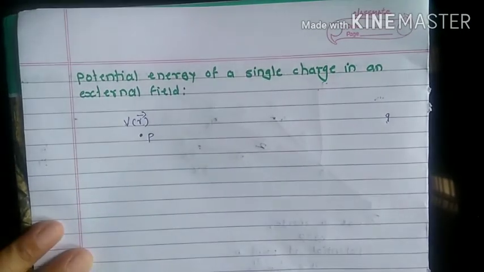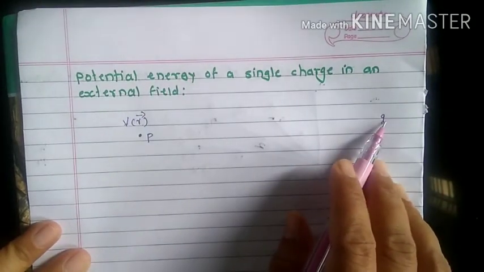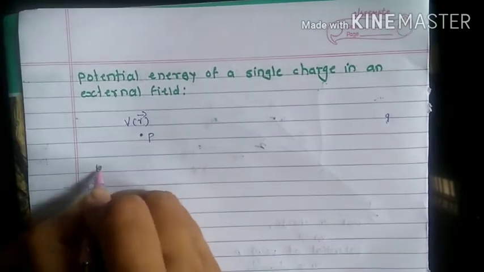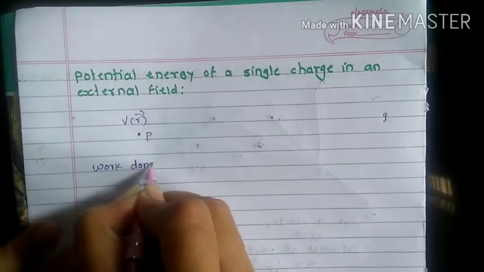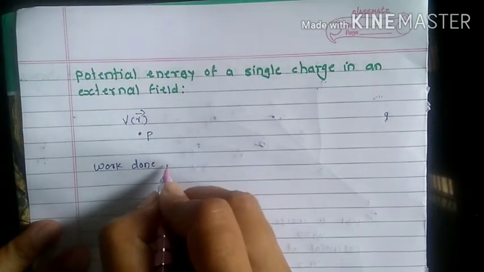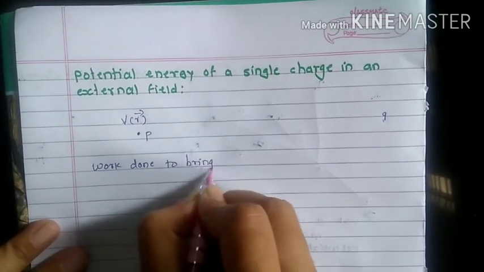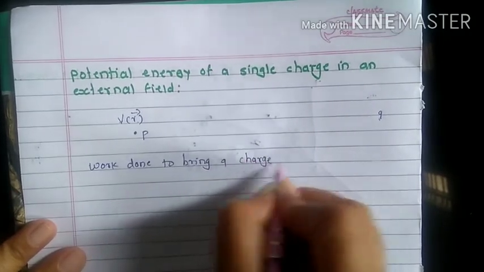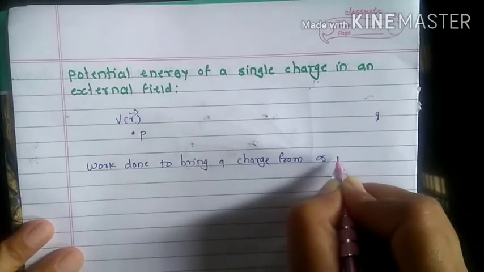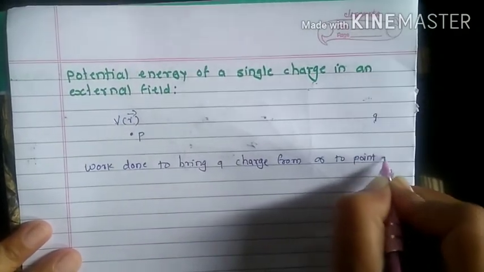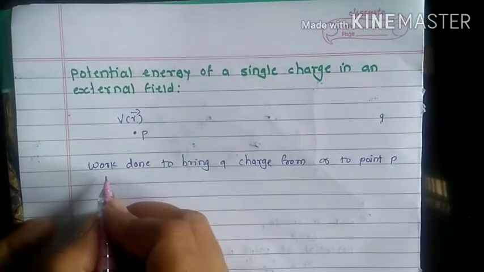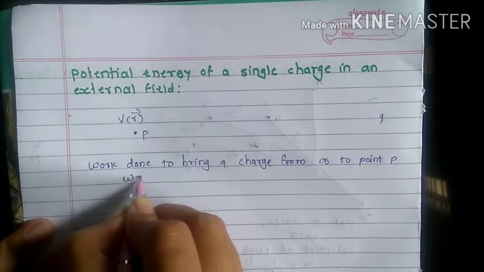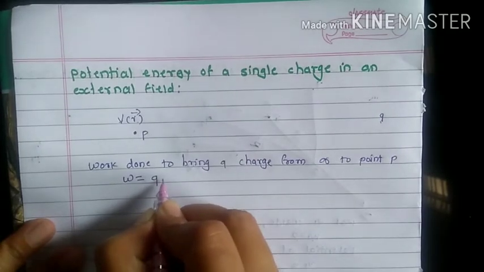The work done in bringing this plus Q charge from infinity to this point P is written as Q into potential.